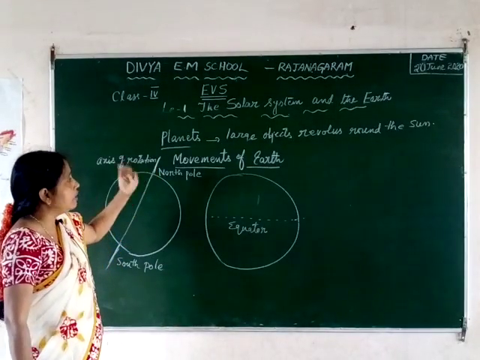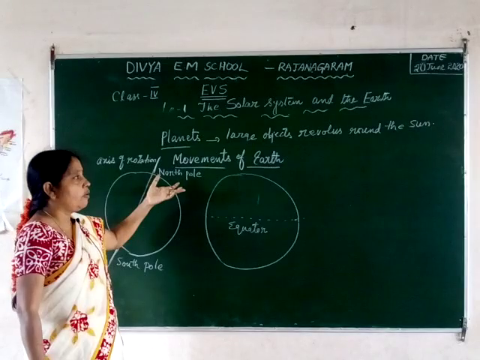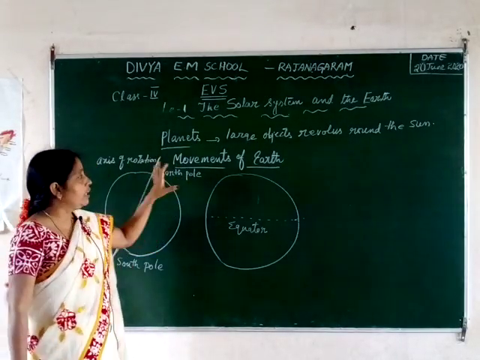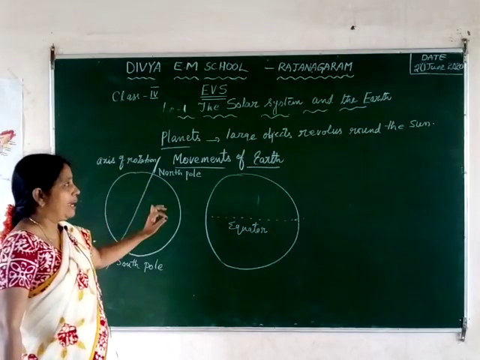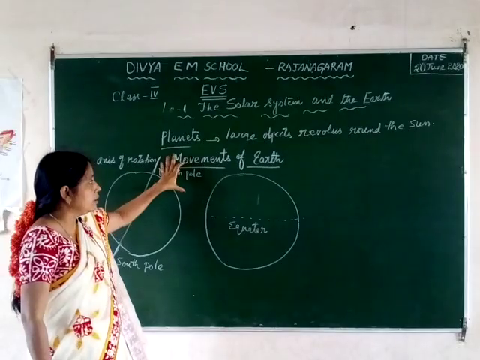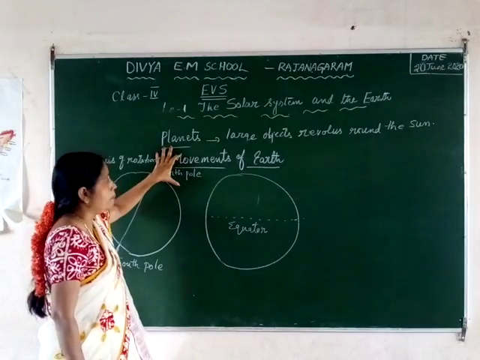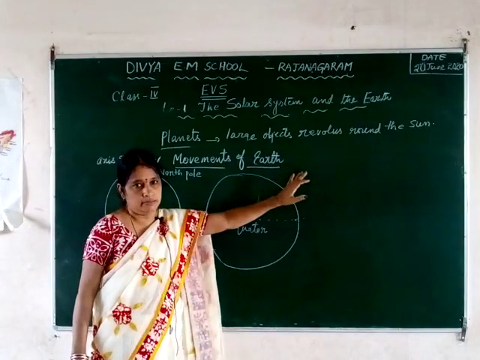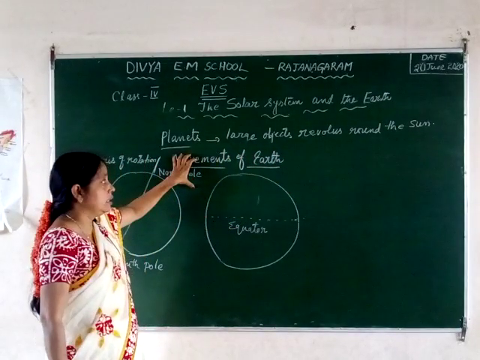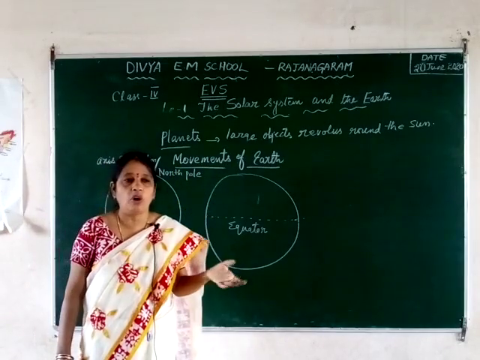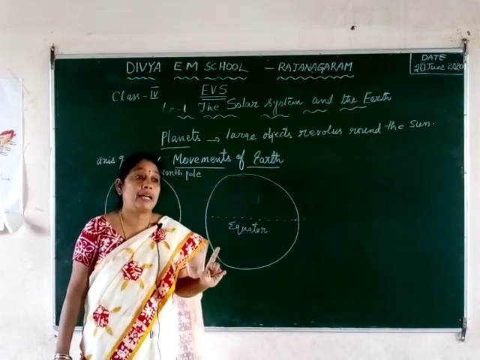Okay, so we have discussed what the planets are, how many types of planets there are, and around which they are revolving. Now here we will discuss the most important planet, that is our home planet. Now we know that the earth is a planet. All the planets, not only the earth, are revolving around the sun. So our earth is not only revolving around the sun, it is also revolving on its own axis.